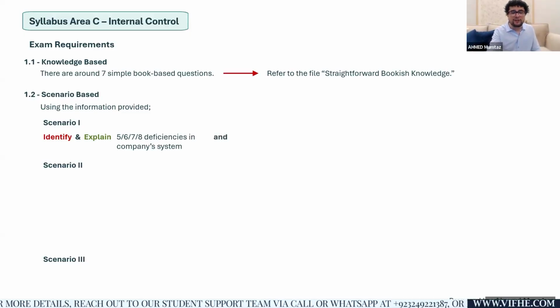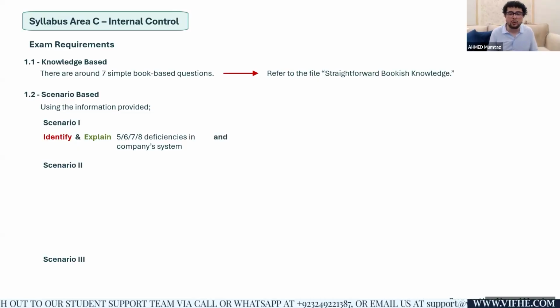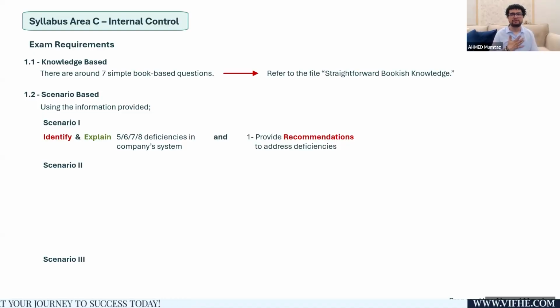Once you have identified and explained 8 deficiencies, the examiner will ask you to provide 8 recommendations. For audit risk, you were supposed to write what the auditor needs to do, which we call the auditor's response. For deficiencies, you need to write your recommendation. Now, what do I mean by recommendation? As an auditor, I am not the one who's going to design and implement the system.